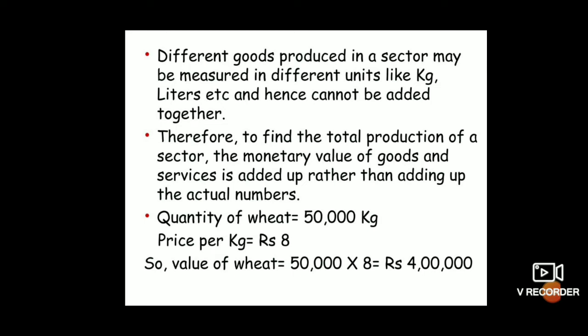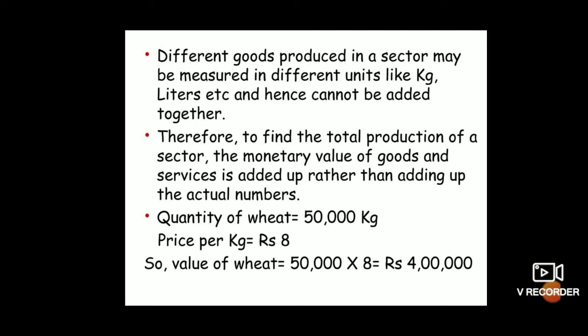We add the monetary value of final goods and services rather than adding up actual numbers. For example, an example is given in your textbook also. What is the example? How can we count the various goods and services and know the total production of each sector? For example, the quantity of wheat is 50,000 kgs.